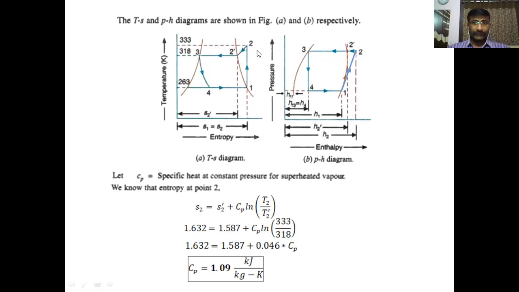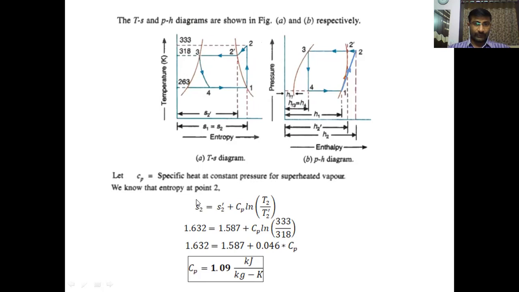Therefore, we have to find the enthalpy at point 2. By equating the entropies at 1 and 2, we can find the temperature first. After getting the temperature at point 2, we will go for the enthalpy at point 2. What is the formula when the state point is in the superheated region? The entropy formula is this, where Cp is the specific heat at constant pressure for superheated vapor.